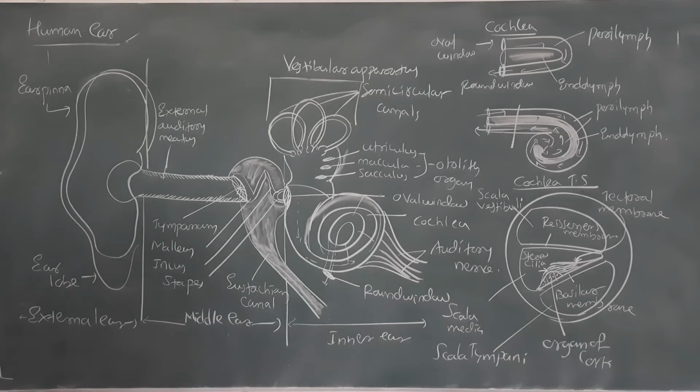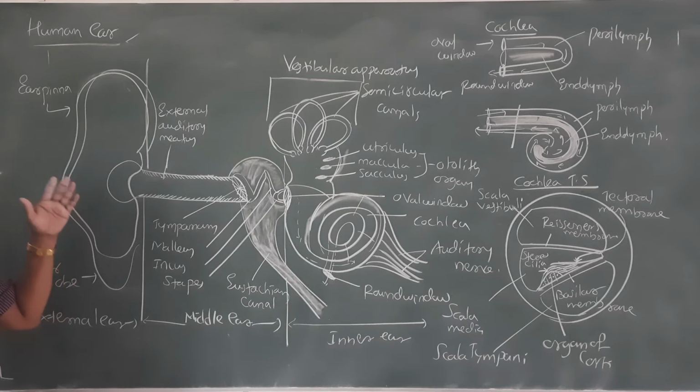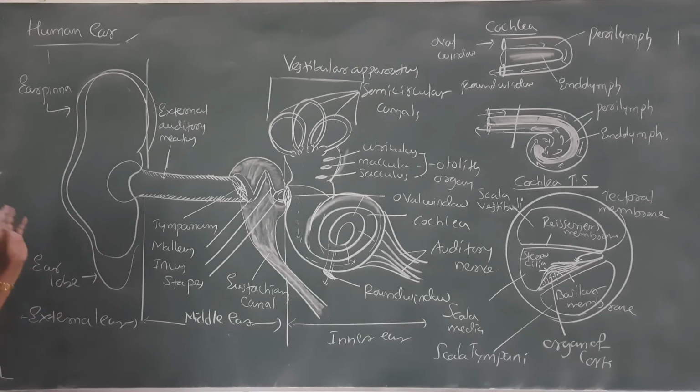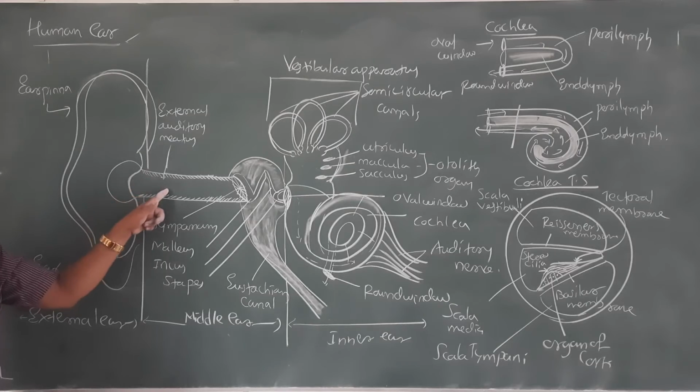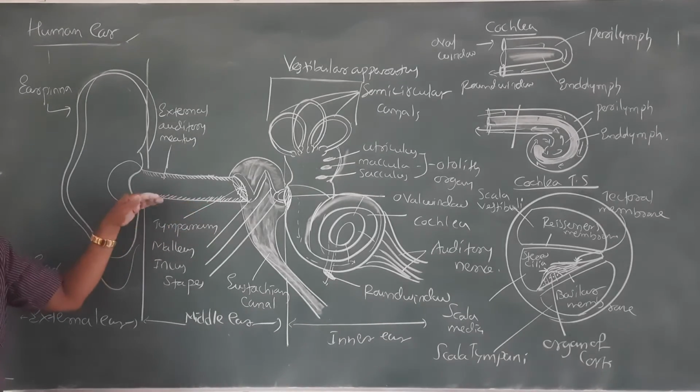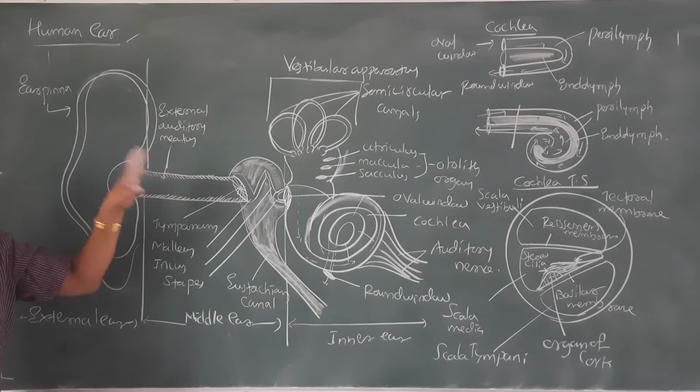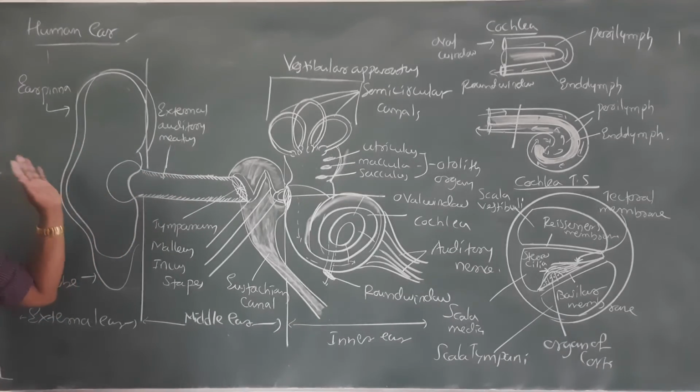So the human external ear is the ear pinna, a very flexible fold that receives the sound. Now the sound or vibrations come into the middle ear through the external auditory meatus or ear canal, which has tufts of hairs and wax glands mainly that prevent the entry of dust and insects.